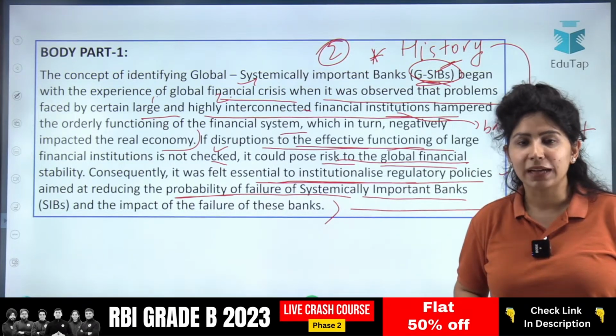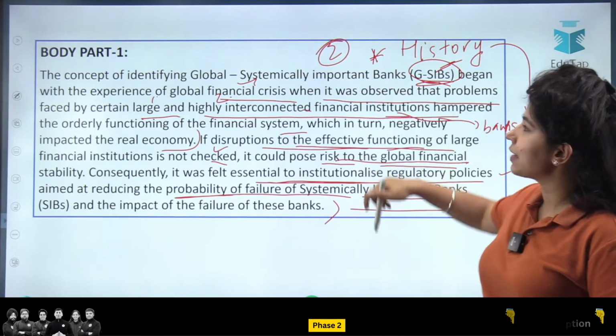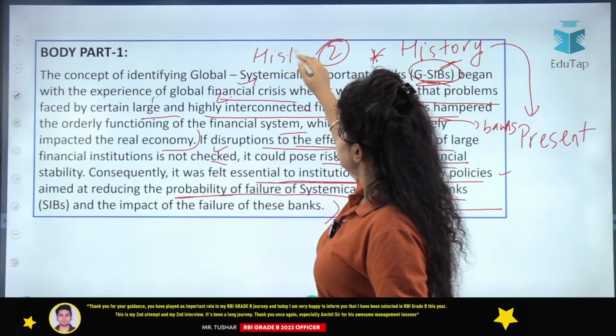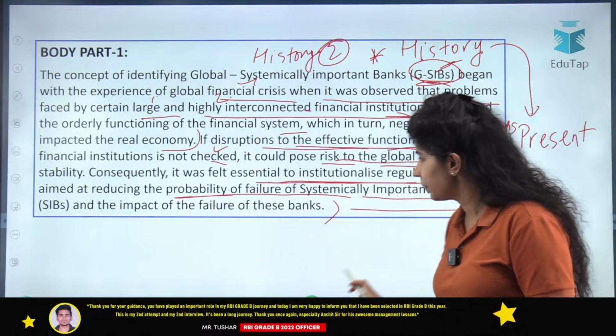And now we can come back to talking about DSIBs. Now we can come to the present scenario. History is given. Now what does RBI have to say about this?